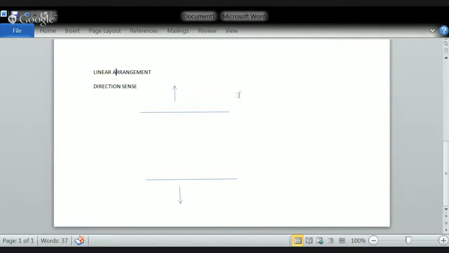When the people are sitting in a northward direction, what kind of questions are asked? The first question is, suppose the person is sitting in a northward direction, which is nothing but the person is sitting facing this direction. Now, what is the right side for this person and what is the left side of this person?